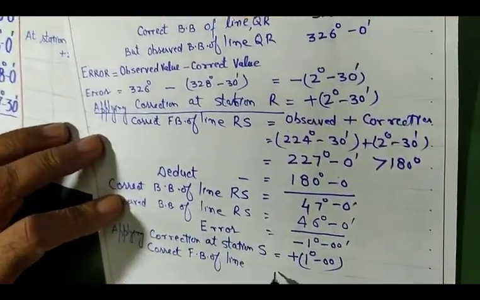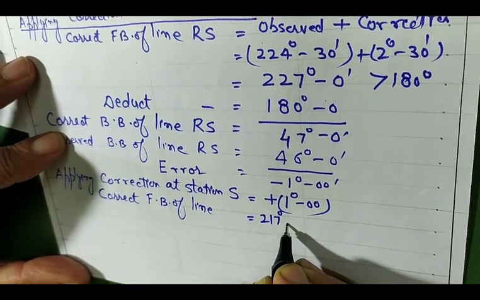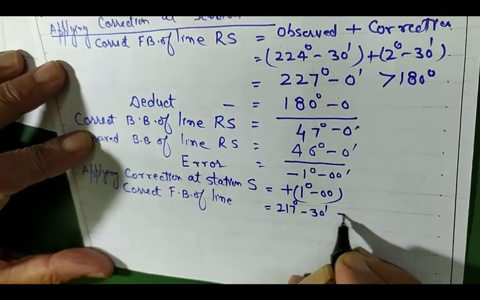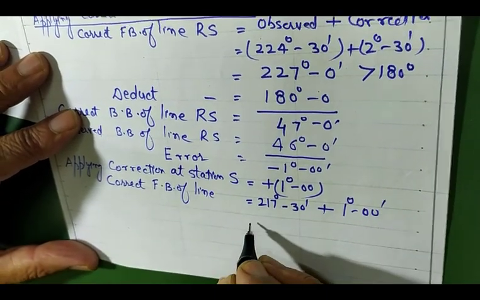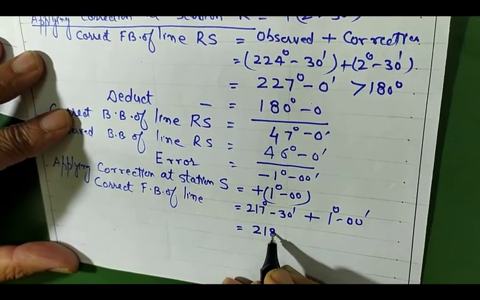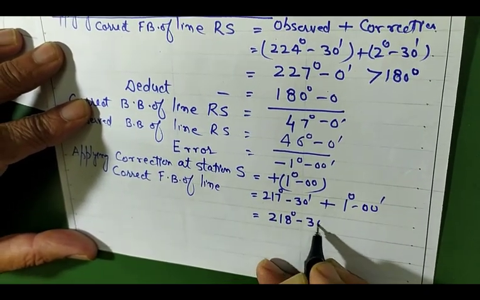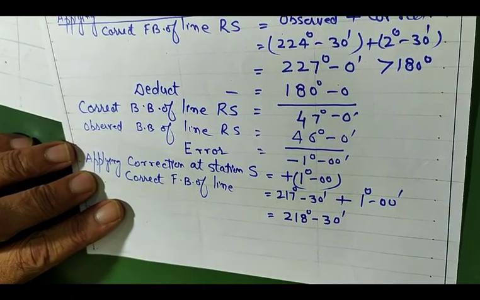Correct will be 217 degree 30 minutes plus 1 degree 00 minute. Okay, so this comes to be 218 degree 30 minutes, the correct forebearing of line ST.